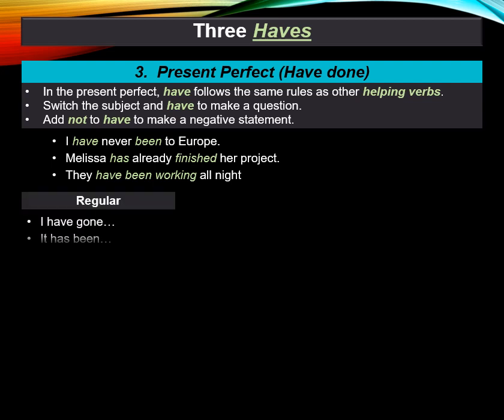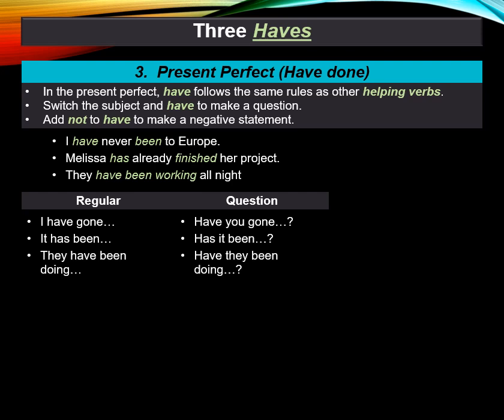So in a regular statement: I have gone, it has been, they have been doing. Notice the pronunciation of have is the regular v or z sound. I have, it has. Same as the main verb.